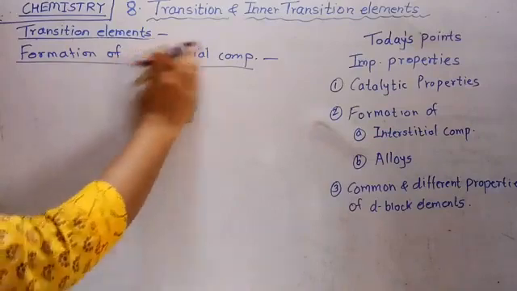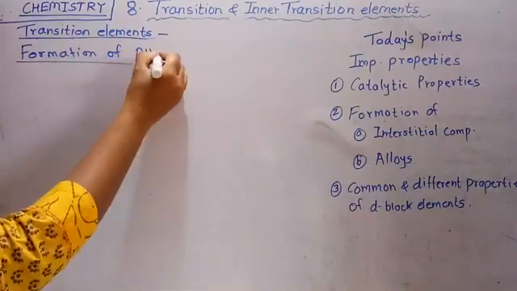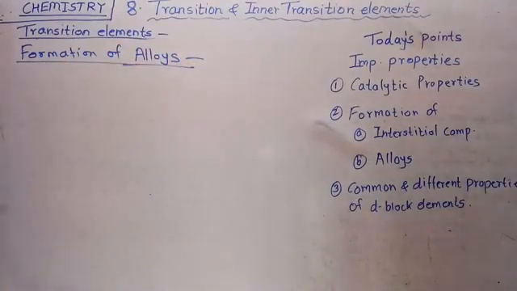Then there is the next topic, formation of alloy. Transition elements have a tendency to form the alloy. Then first, what is the alloy?